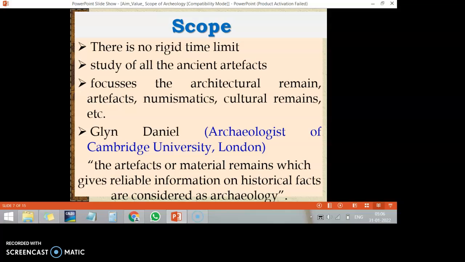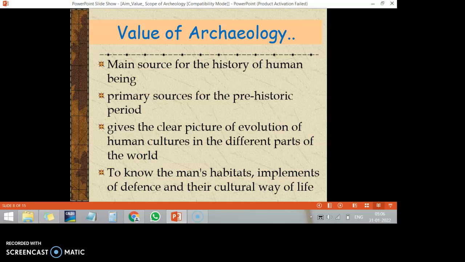Okay, so as per the view of Gyan Daniel, archaeology means the artifacts and material remains which give reliable information on historical facts. So what is the value, or the importance, of archaeology? Archaeological evidence is the main source for the history of human beings.